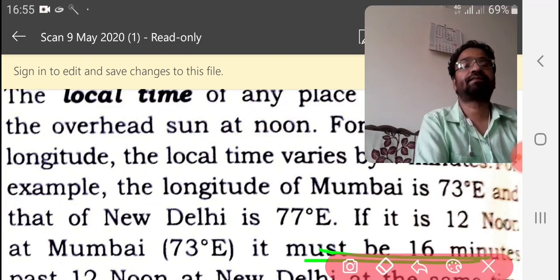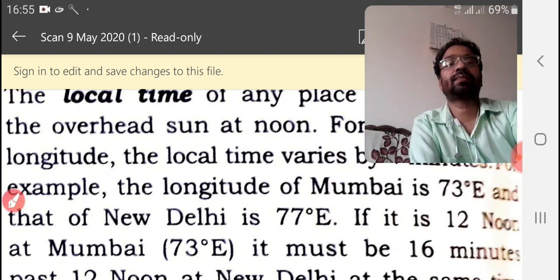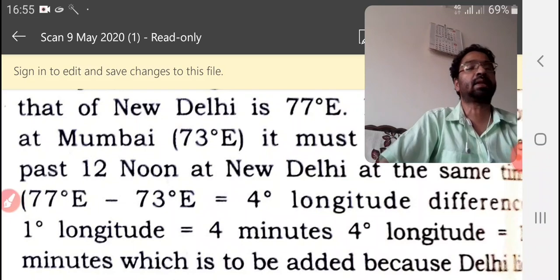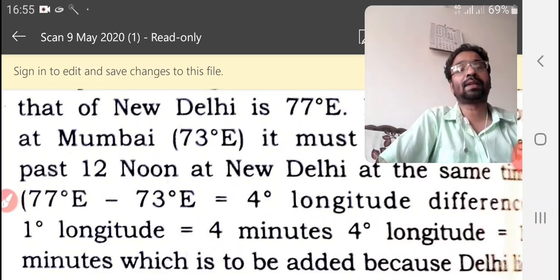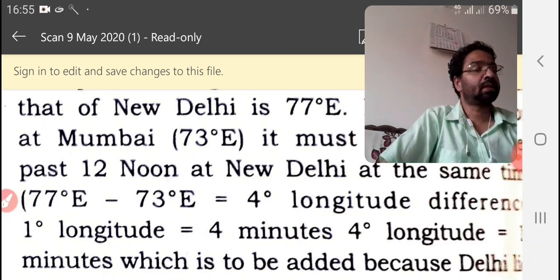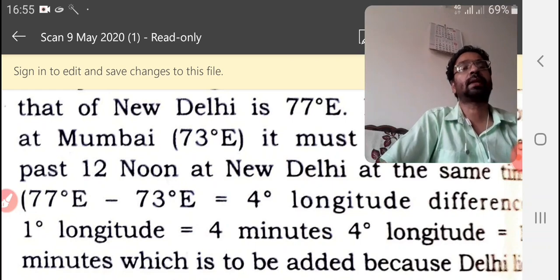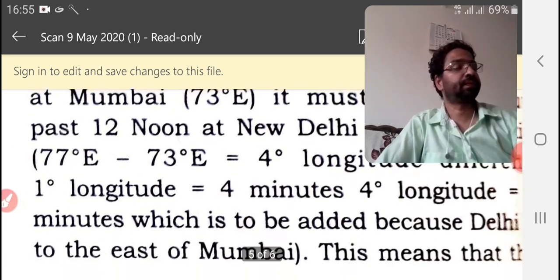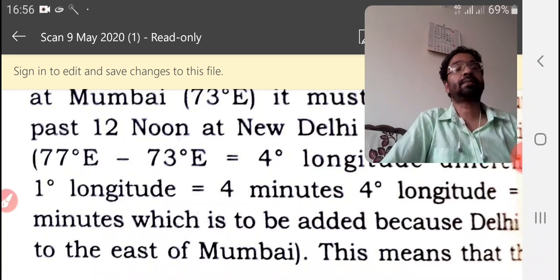So Delhi's time will be 16 minutes ahead. Why?